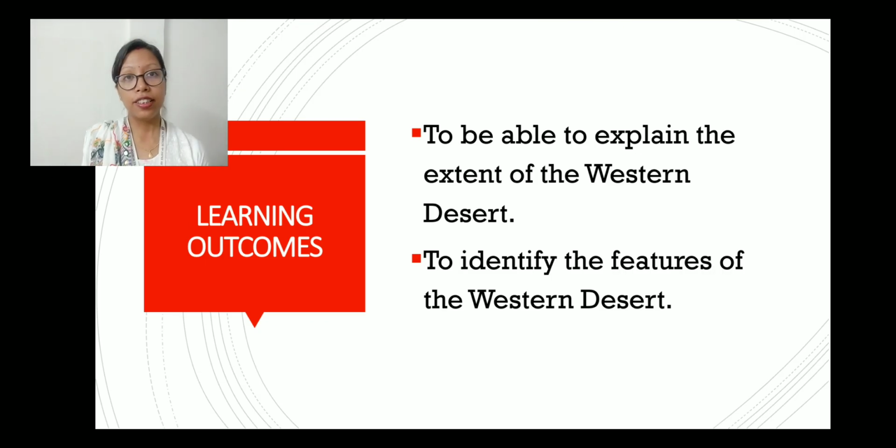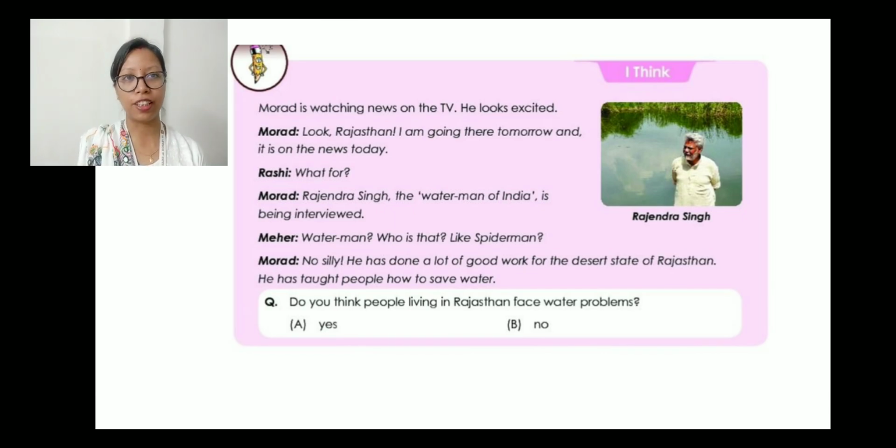Now let us see the learning outcomes of today's discussion. So here are the learning outcomes: to be able to explain the extent of the Western Desert and to identify the features of the Western Desert. So these two are the learning outcomes of today's discussion.